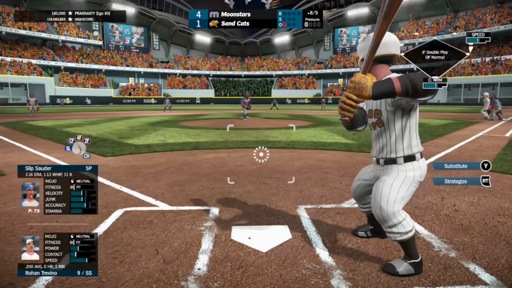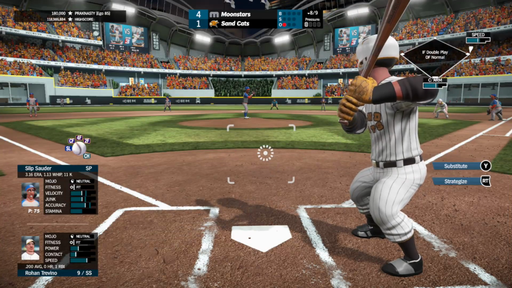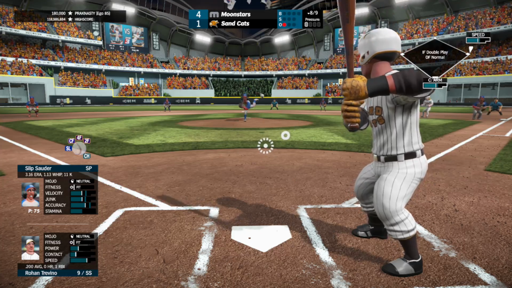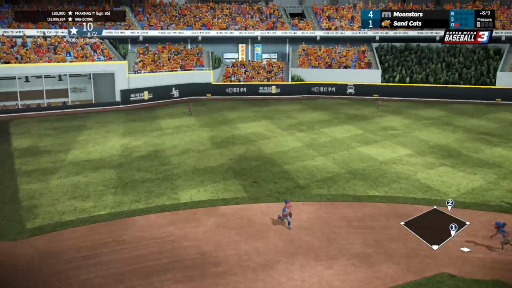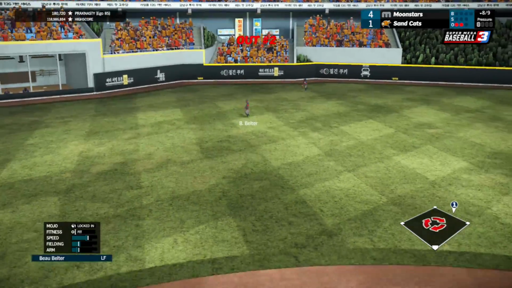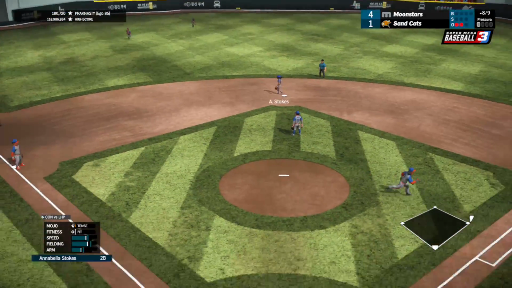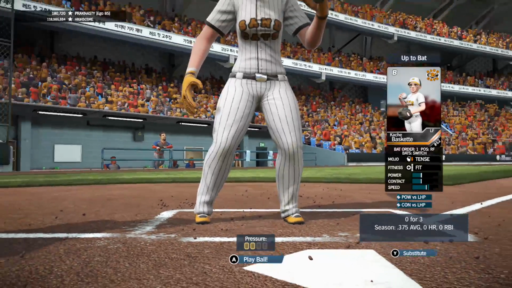Brings up Trevino. Singled in a run his last time up on an infield chopper. 1 for 2 day for him. First pitch fastball, line softly left center field. That's dropping, but Belter's there to make the catch. 2 down. Bad luck on that one.